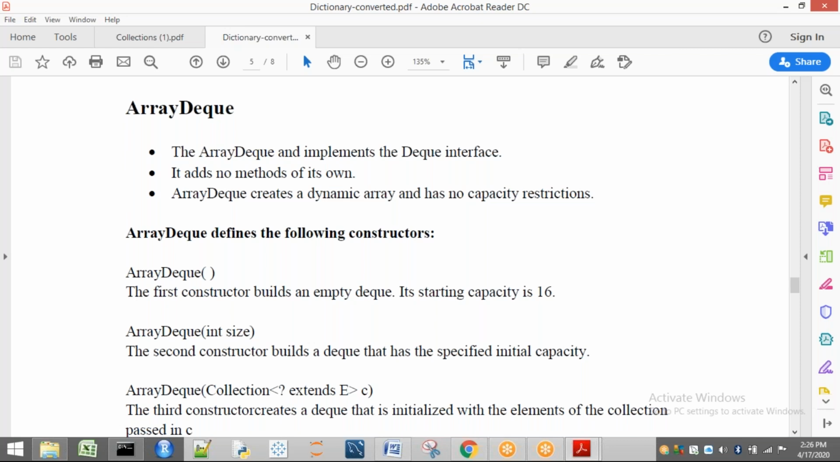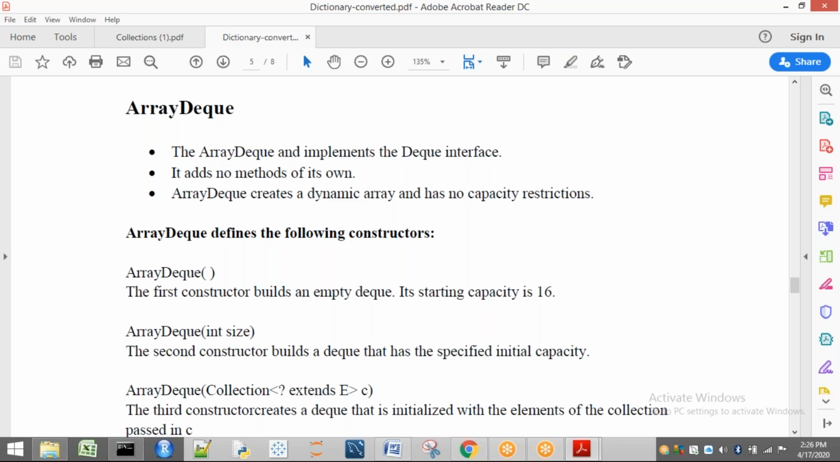So array DQ is a class which is going to implement DQ. That means all the methods of DQ are implemented by array DQ. That means whatever we have discussed till now, all those concepts are going to be applied in this program now. Then you can understand clearly. Now, here it adds no method. Array DQ is not going to add methods on its own. That means whatever methods it takes from Q and DQ, it is going to implement them. On its own, it is not going to add anything.